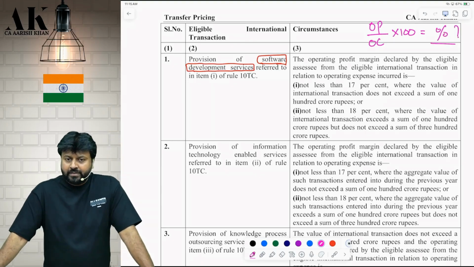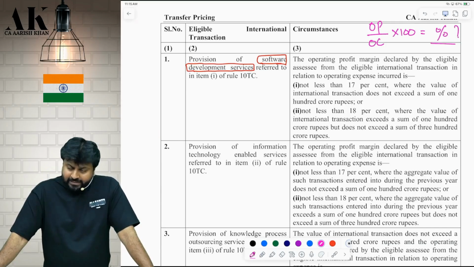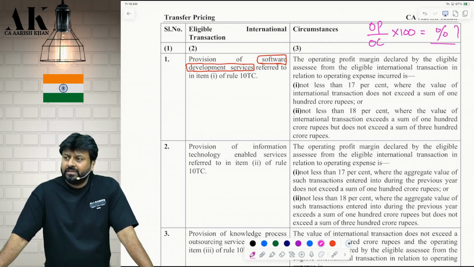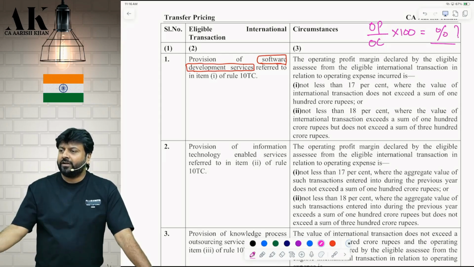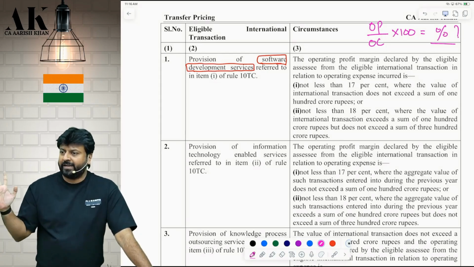Beta, please pay attention. Shall I read? Is not less than 17%. How much? Where the international transaction does not exceed what? Say it loudly. So if the transaction value is up to 100 crore, your margin should be 17%. And if the transaction value is more than 100 crore and up to 300 crore, then your margin should be 18%. Check, please.